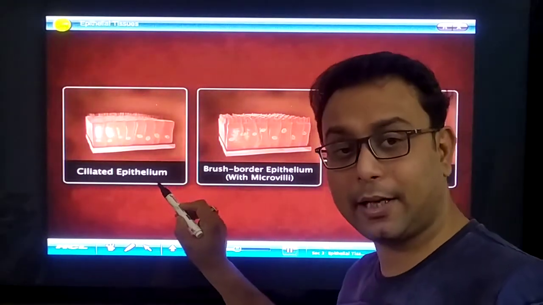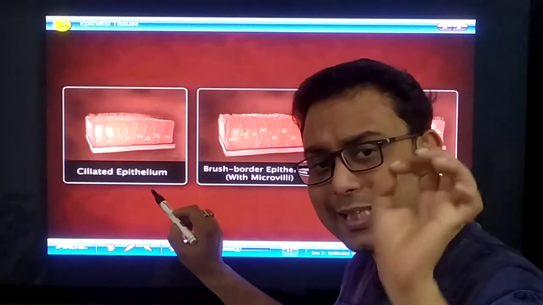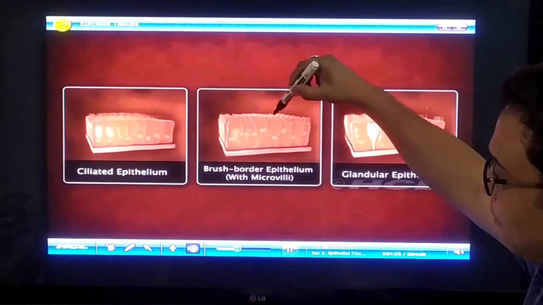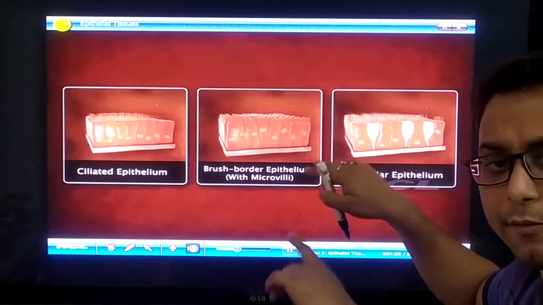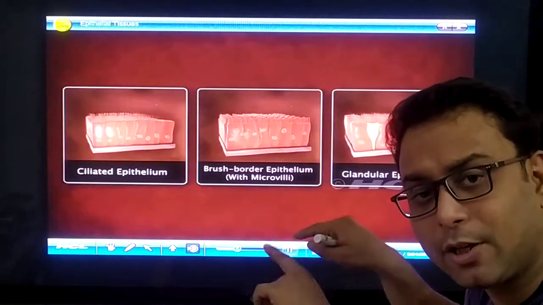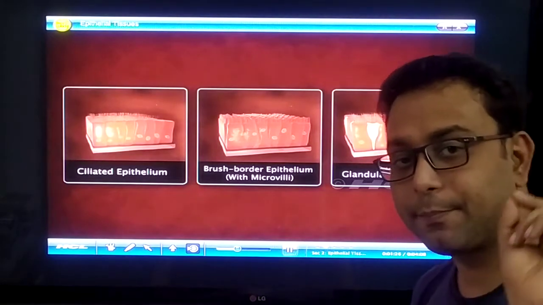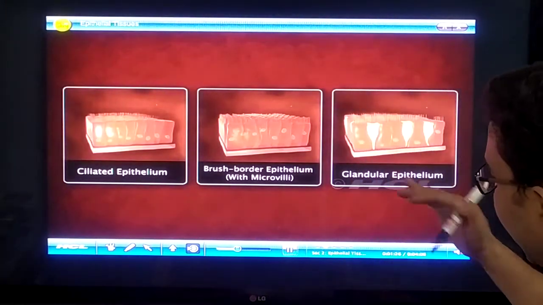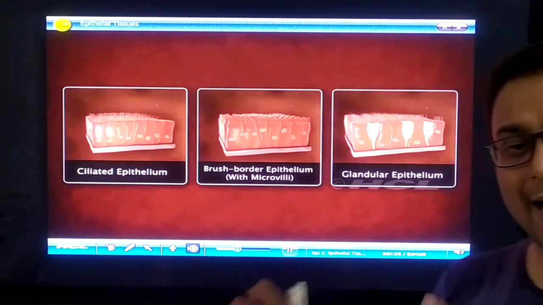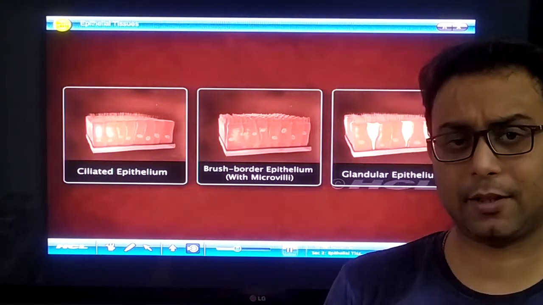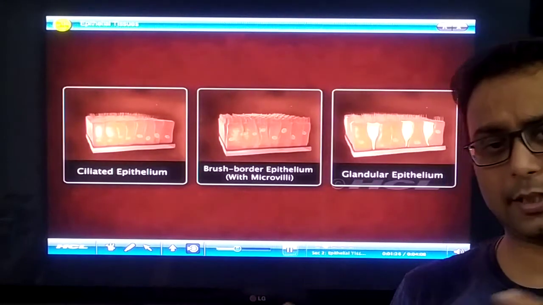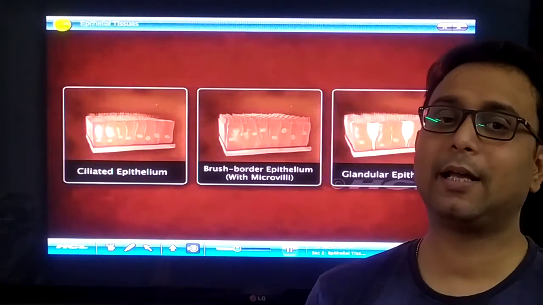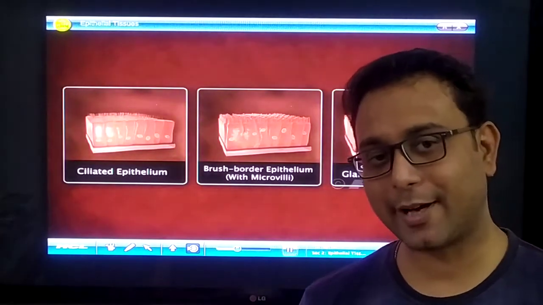Ciliated epithelium means they have cilia. And brush border epithelium has microvilli. You can observe it in the small intestine. And the glandular epithelium is the glands, so they secrete something. They secrete enzymes, they secrete hormones. So this is the modified form of the epithelial tissue, right?